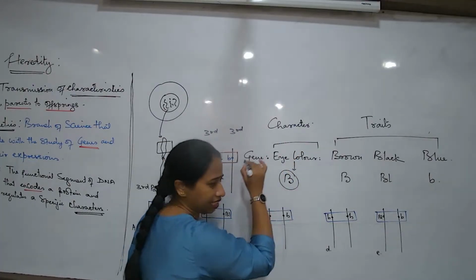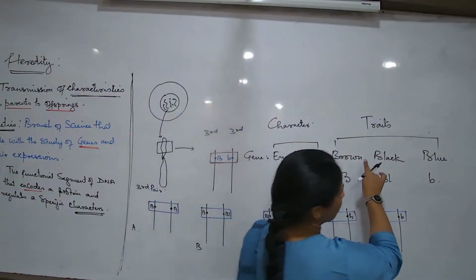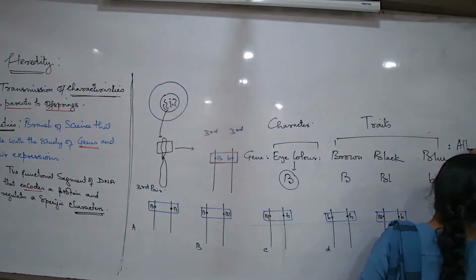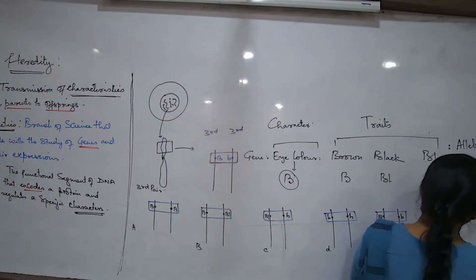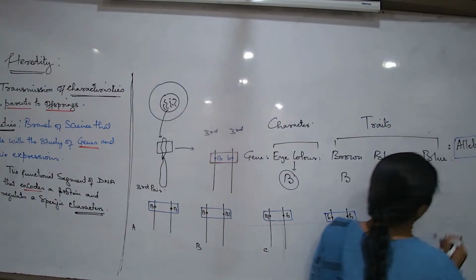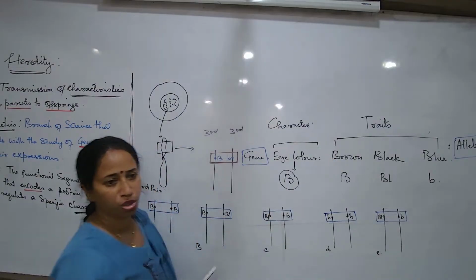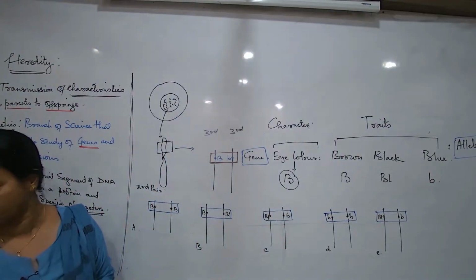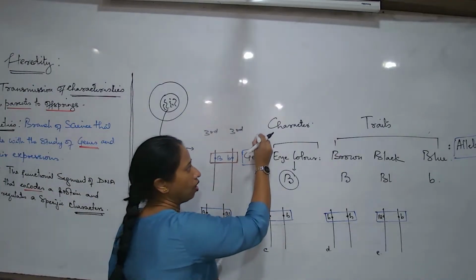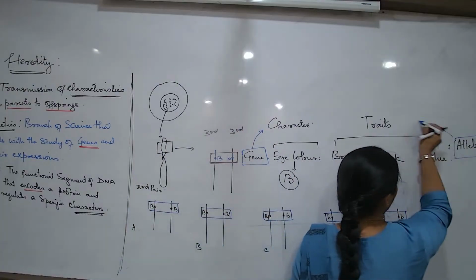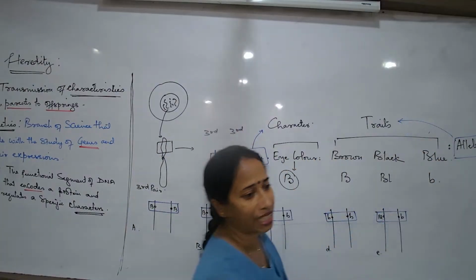This is the way we write a gene. Then how will these traits be? These traits will be controlled by the variable forms of a gene. What are the variable forms of a gene known as? The variable forms of a gene are known as alleles. Matlab, gene is always associated with the word character, and alleles are always associated with the word traits.